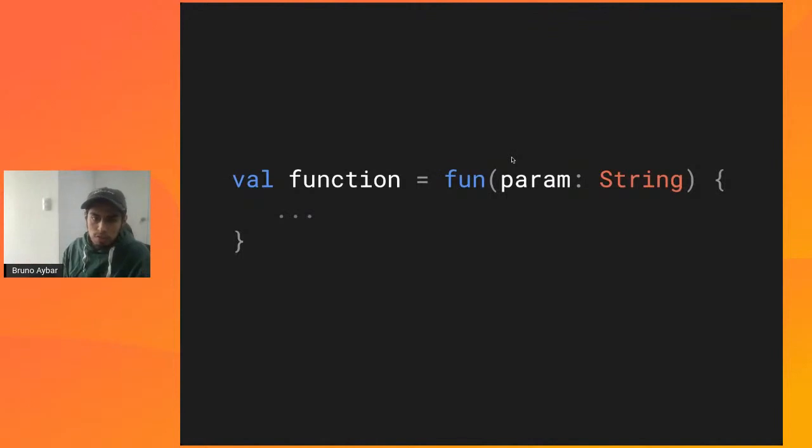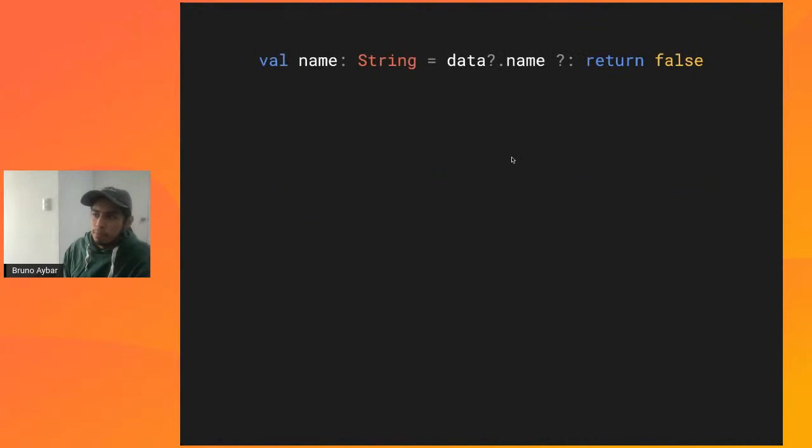And you can even do that for functions, because you can declare a function and then assign it to a variable. And that's also possible. And what's the inferred type in this case? Well, it's basically a function type, all right? And maybe we'll talk about that later, all right?